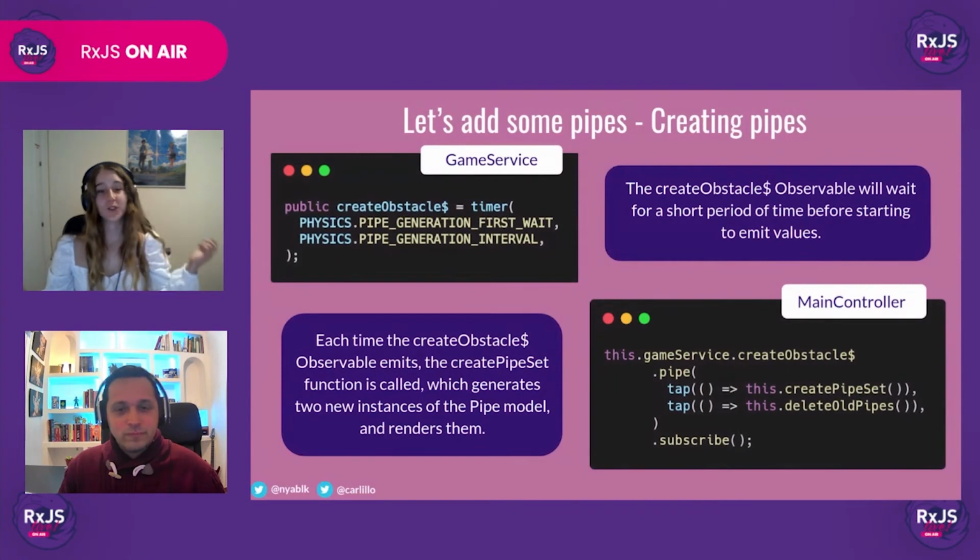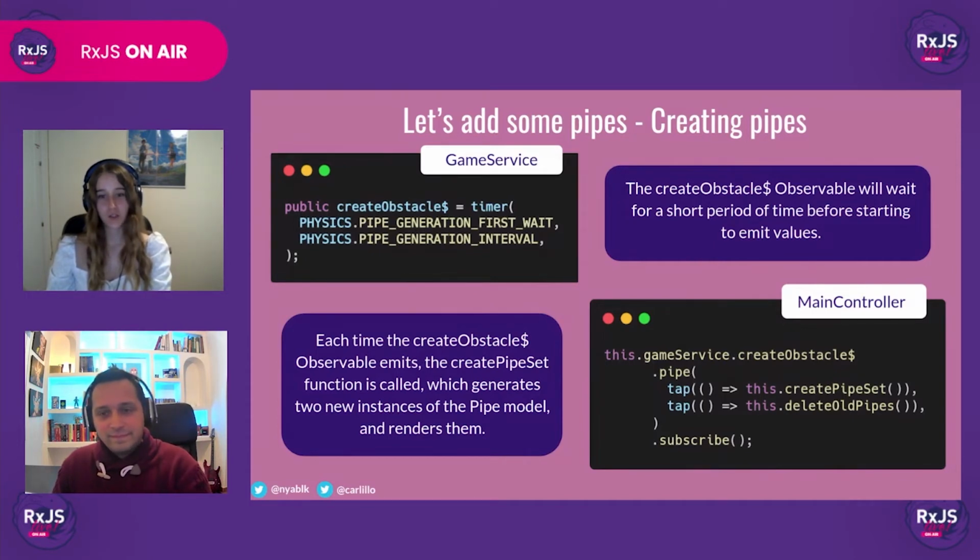Allow me to introduce timer. As we mentioned before, it's just like interval, but it receives a parameter that specifies an initial delay before it starts emitting values. You may be wondering why we need this initial delay. And the answer is very simple. We don't want pipes to start appearing as soon as we start the game, because we want to give the player a short time to get adjusted to the feel of the game before the obstacles start appearing, which is why timer is perfect.